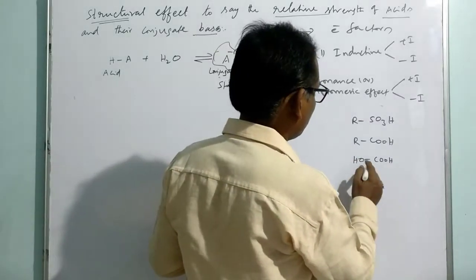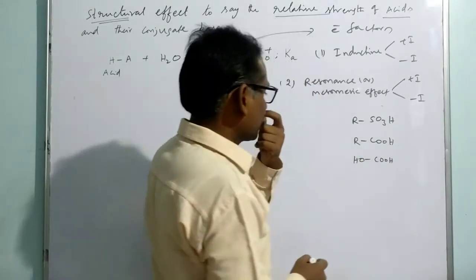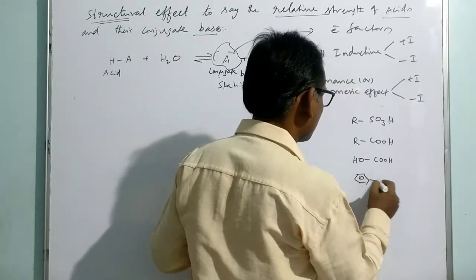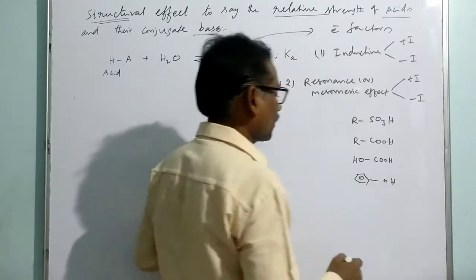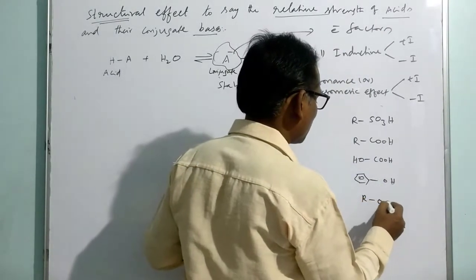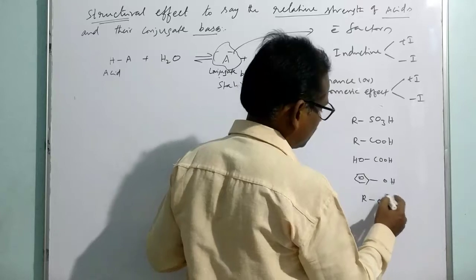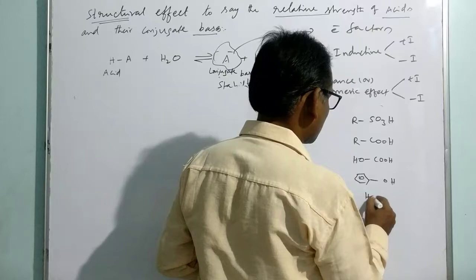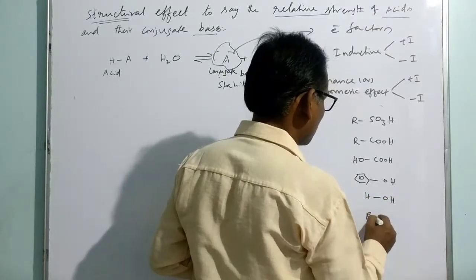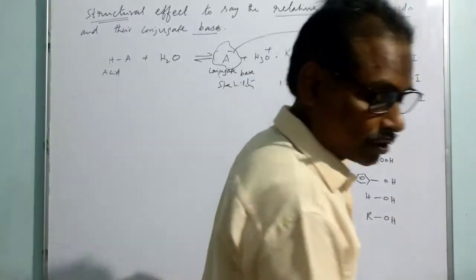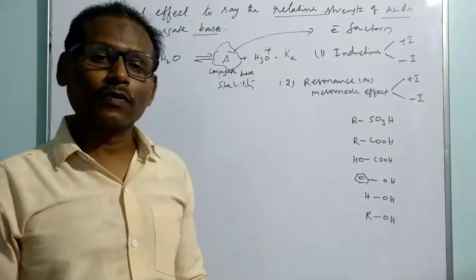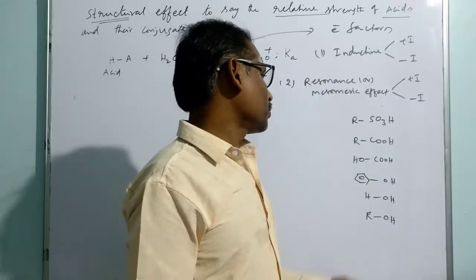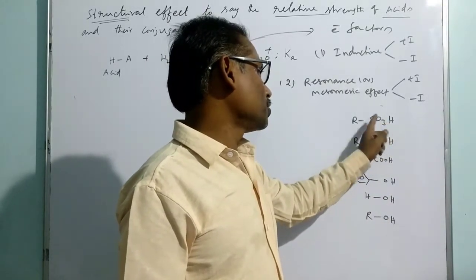And thereafter we can go for, okay, let us try to compare these three acids, and let me consider the next part, phenol also. And the next part is we can go for alcohol also, otherwise water. You can go for water. This is normally the acidic strength of the different compounds where the ejection of proton is taking place from oxygen. In all these cases, proton is ejecting from the OH bond.